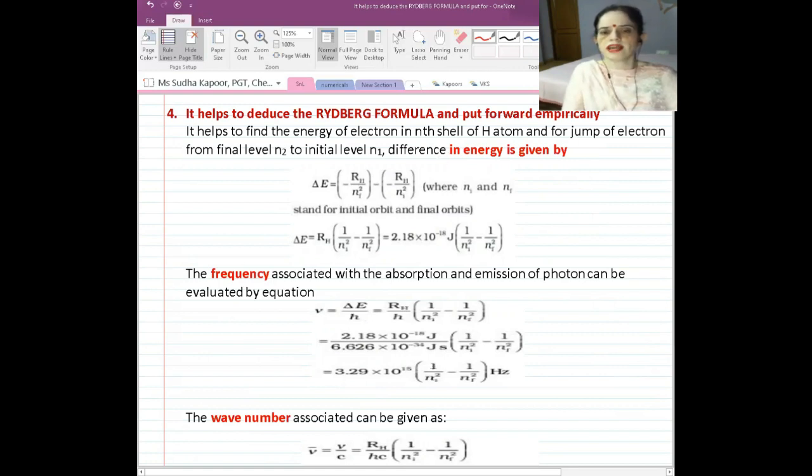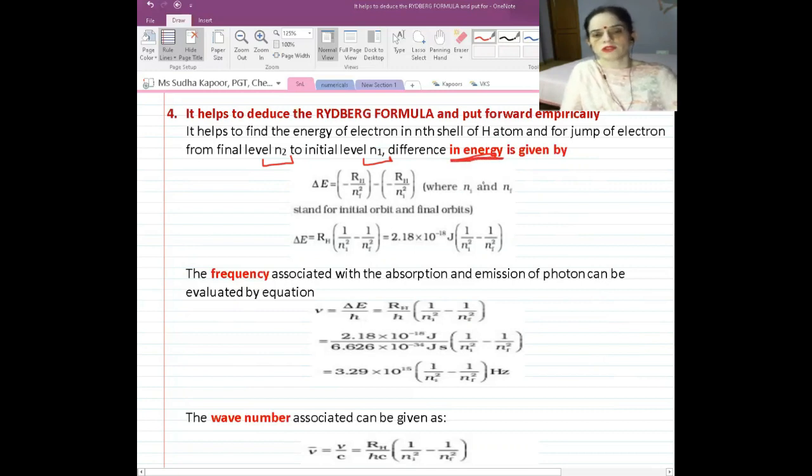So it helps to find the energy of electron in nth shell of hydrogen atom, and also for the jump of electron from final level n2 to the initial level n1. So this formula also helps to find the difference in energy. Previously we were calculating the energy of nth shell, but now we can also calculate the energy difference, that is the difference between E1 and E2.